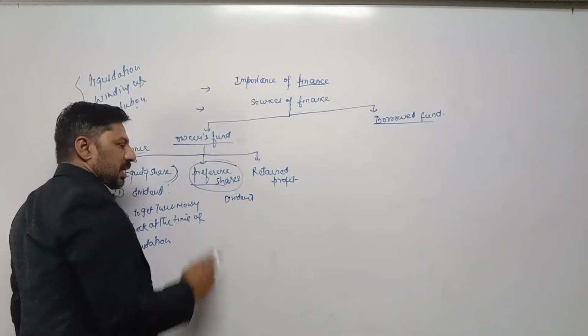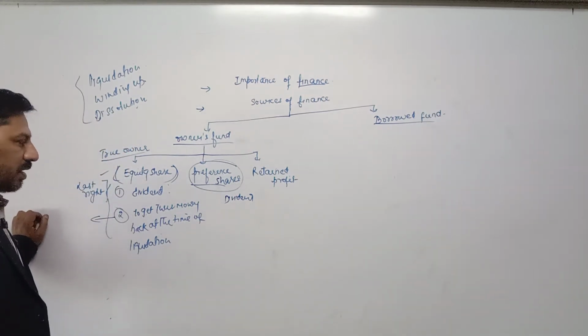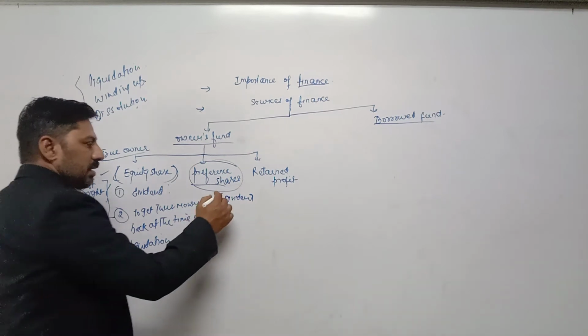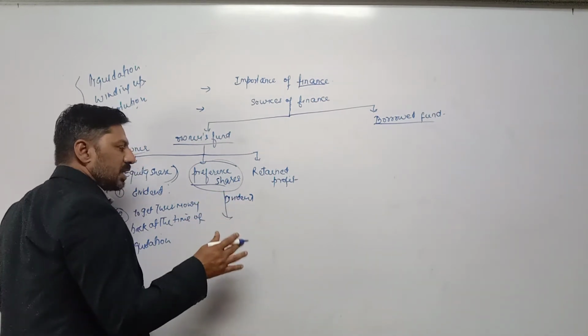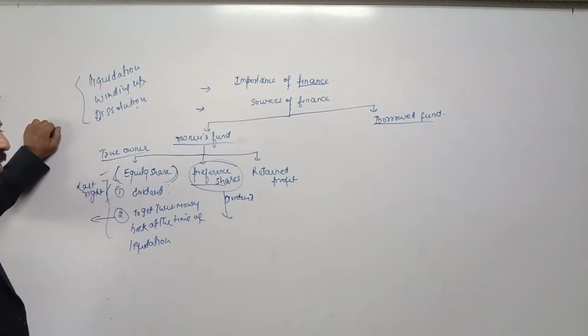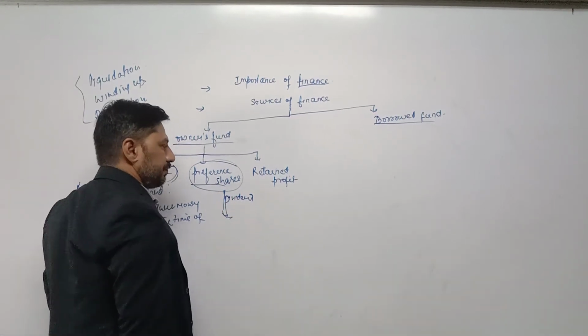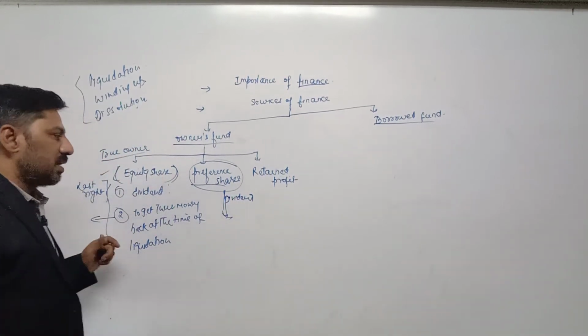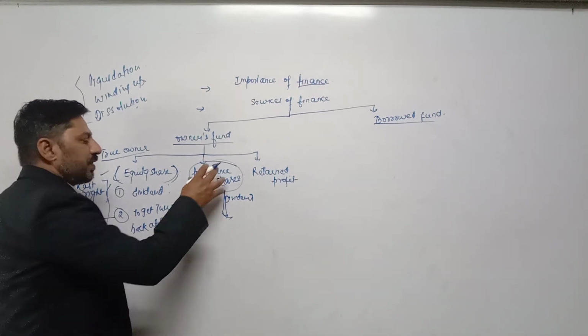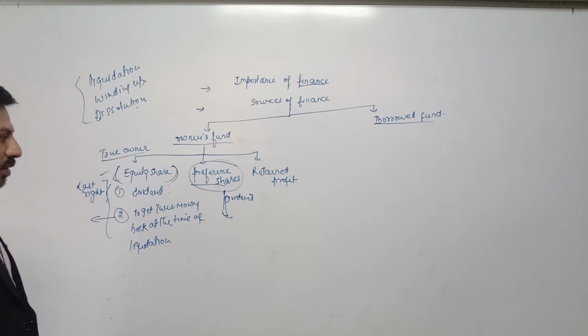Preference shareholders, they are also getting fixed rate of dividend. Second, they also have right to cast their vote, to exercise the power to cast vote, but only for some specified matters which are related with preference shares. Otherwise, in other matters, means matters other than preference shares, preference shareholders do not have any right to cast vote.